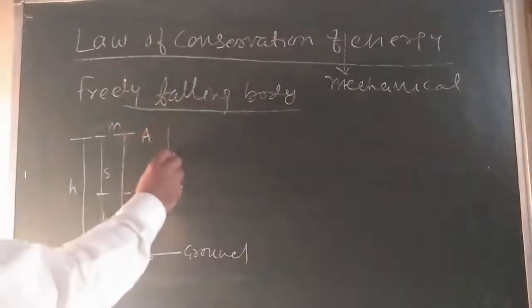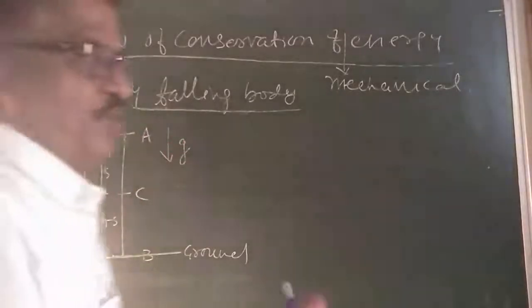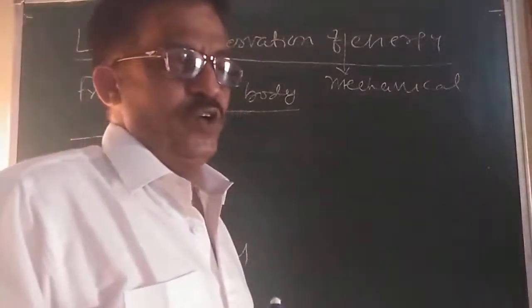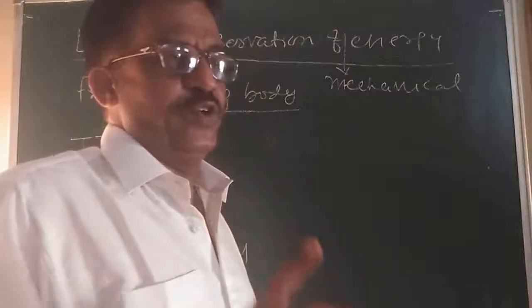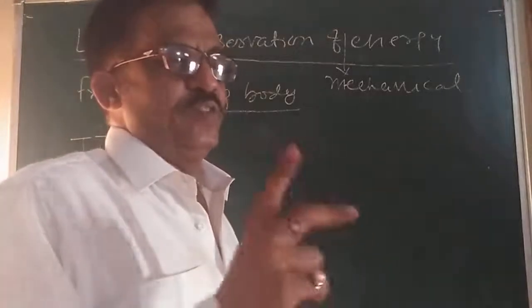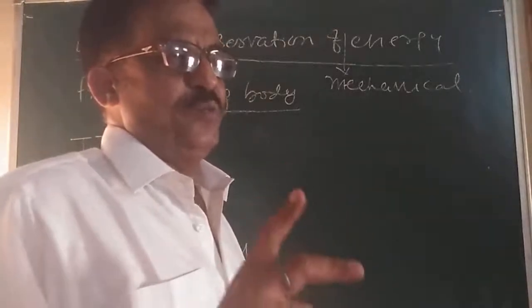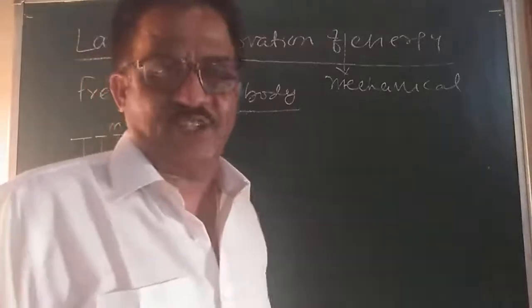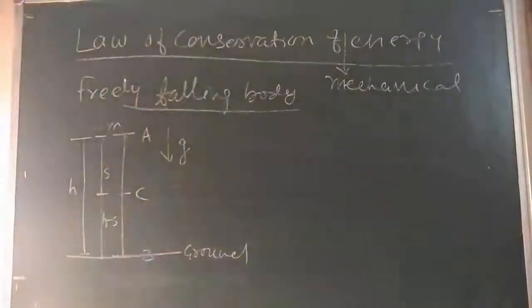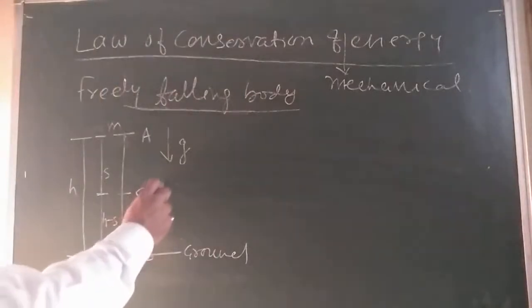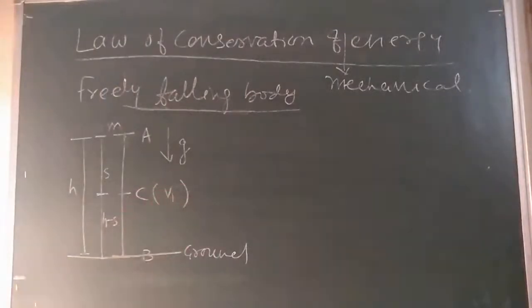G is the acceleration due to gravity. What is G? Acceleration due to gravity, sir. We know the value of it is 9.8 meter per second square. Suppose at the point C, the velocity of the body is V1.